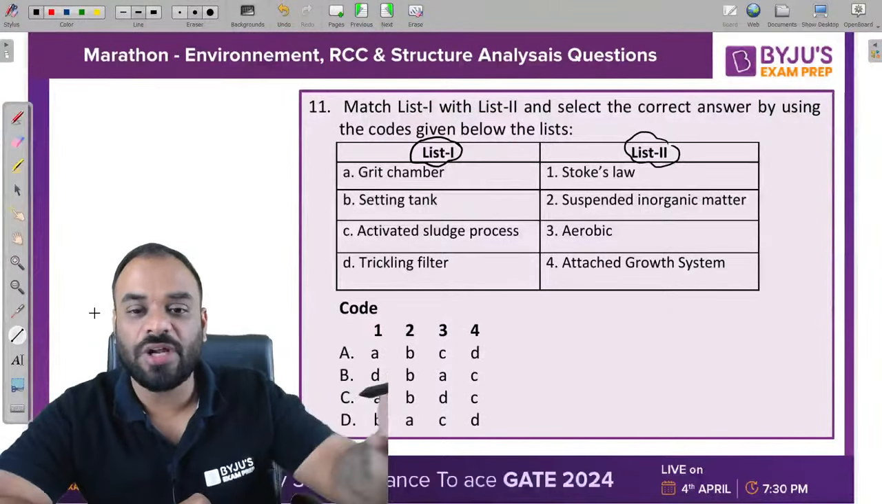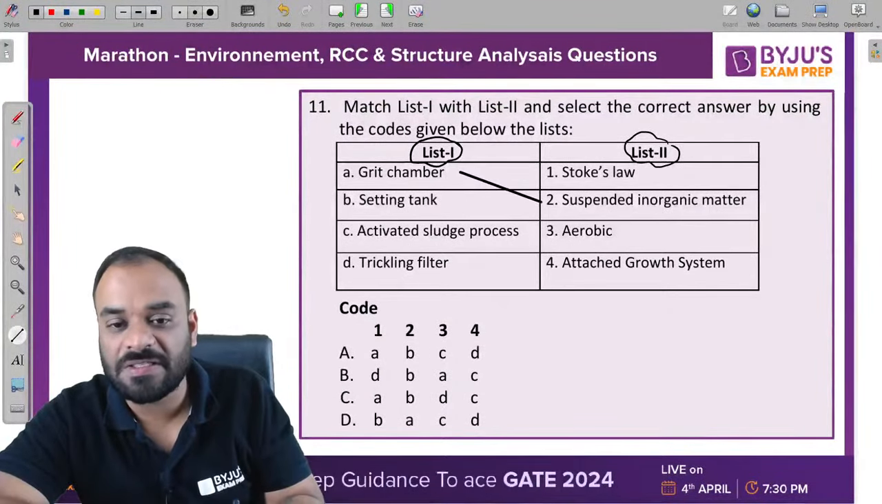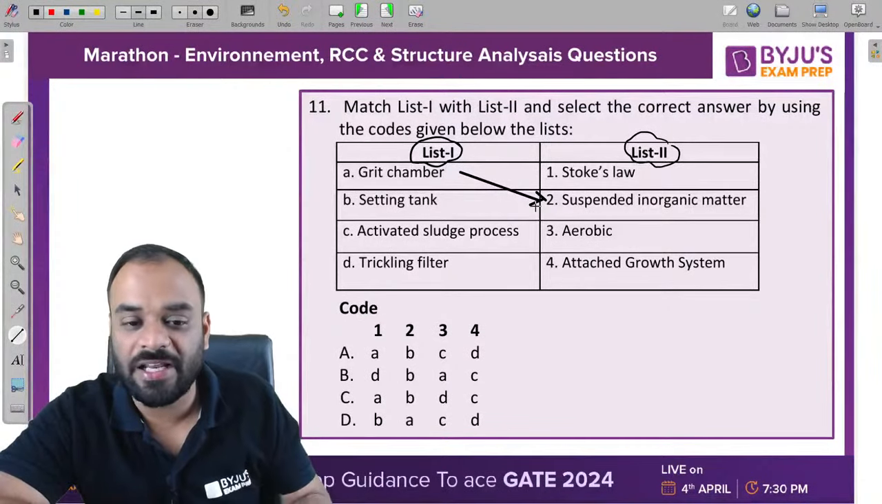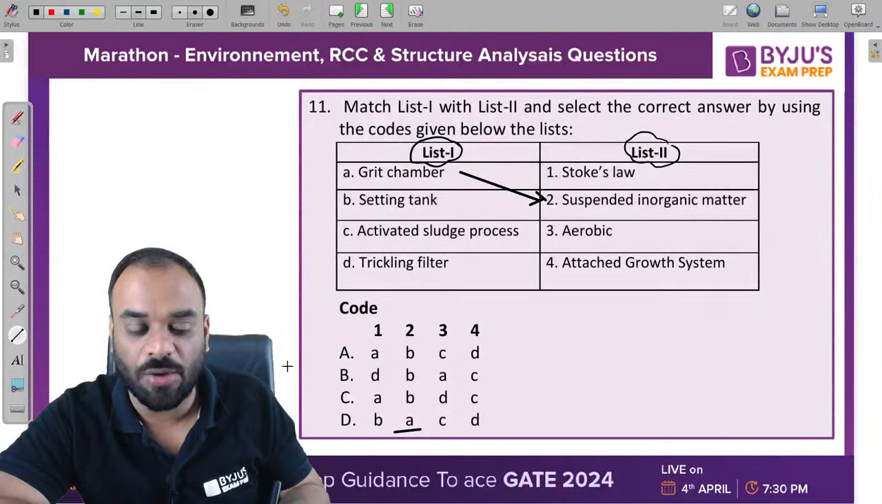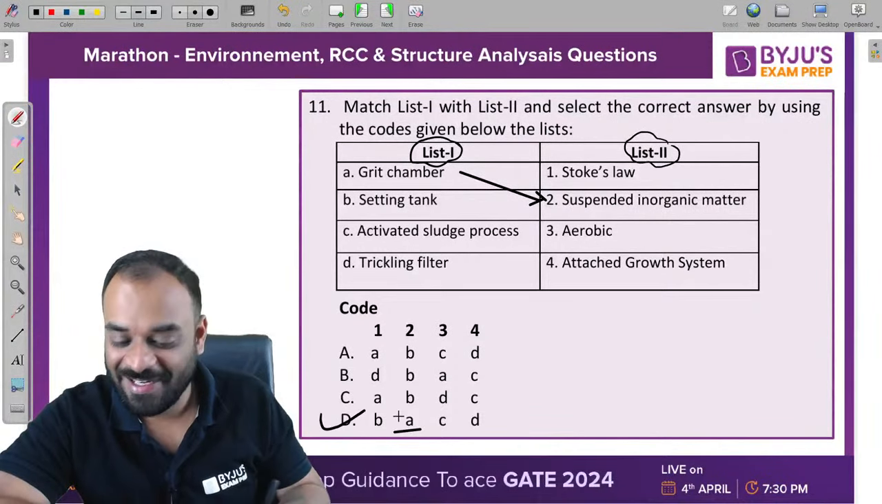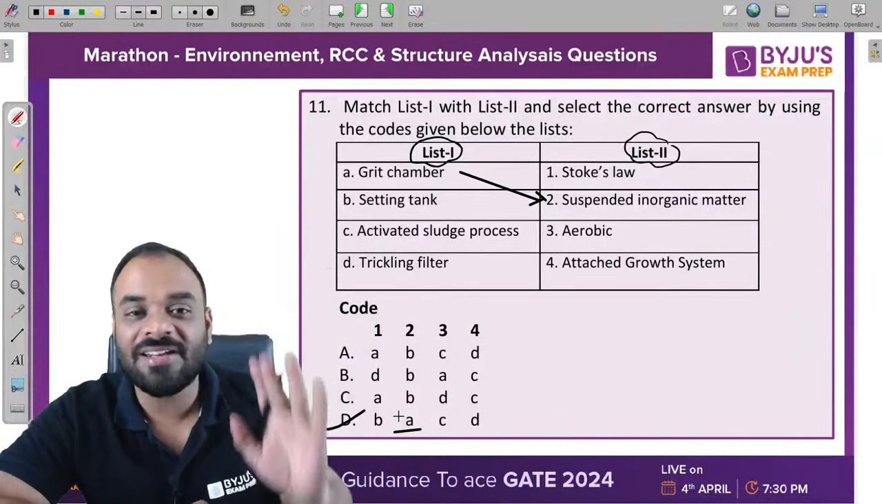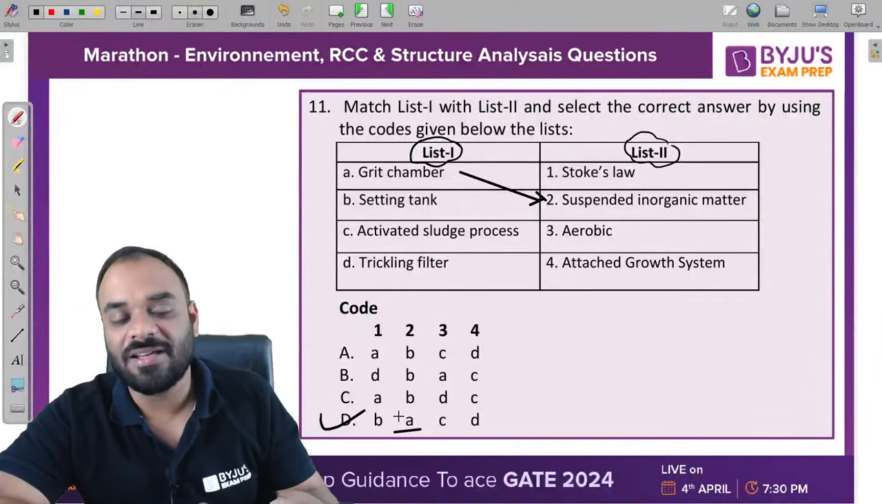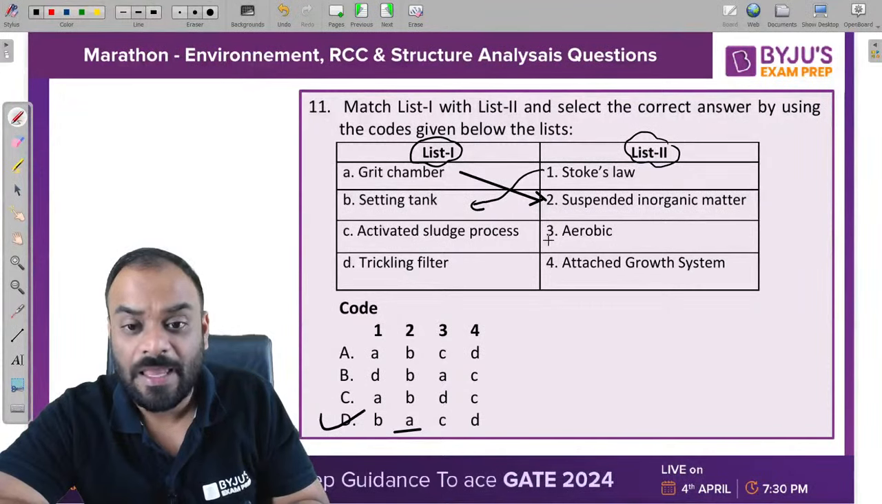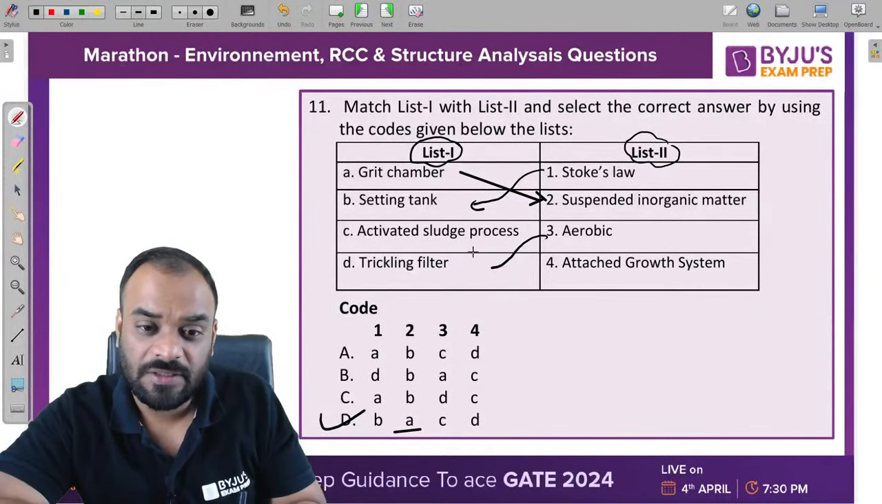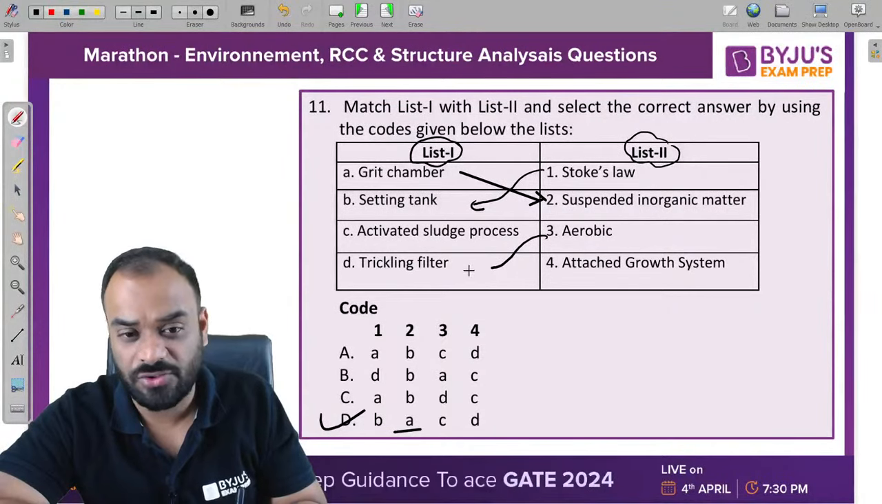For the grit chamber, you know that the purpose of the grit chamber is to remove suspended inorganic matter. So for 2, it should be A. For 2, it should be A. Only a single option is there. You can take the answer directly. D is the correct answer. बाकी check करने की जरूरत ही नहीं थी, right? But let's understand the other options also. So Stokes law is valid for the settling tank. Aerobic process can be the activated sludge process. It can be the trickling filter also, right?